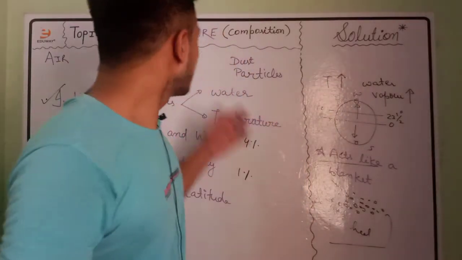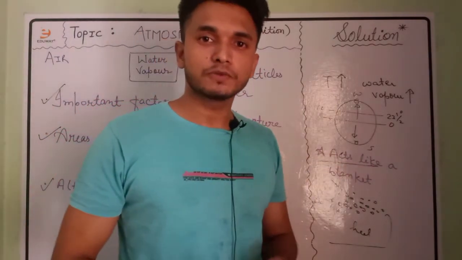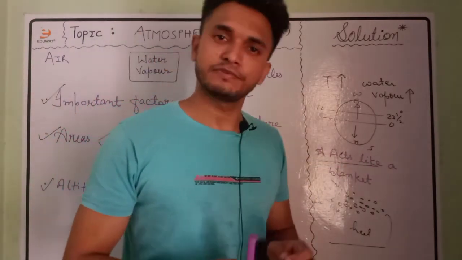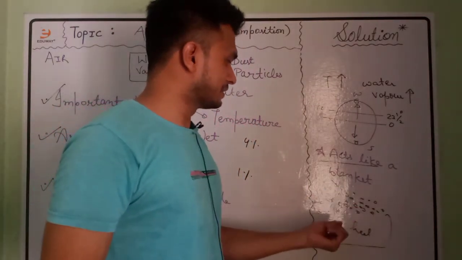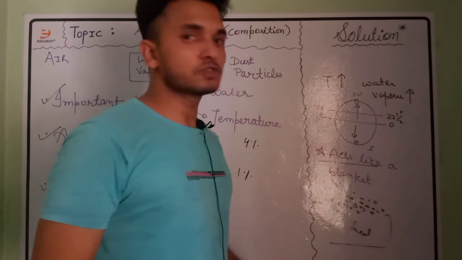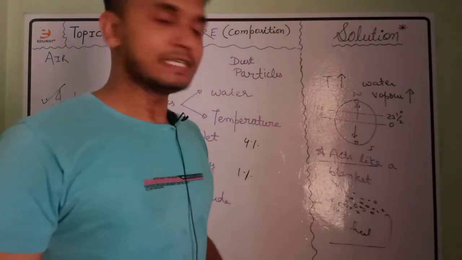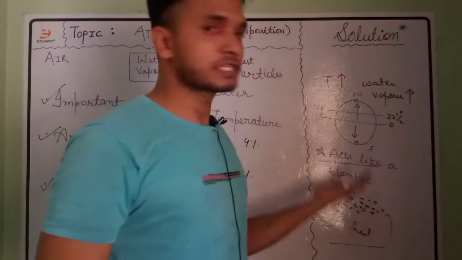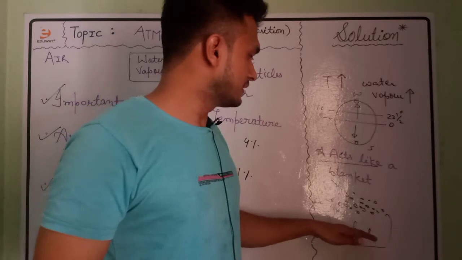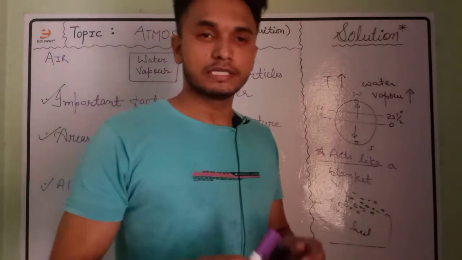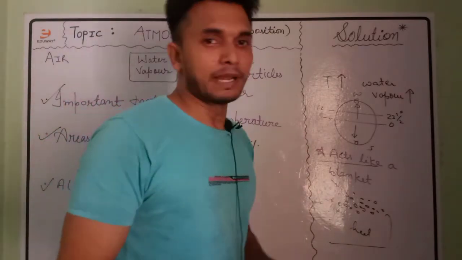Finally, let us discuss how water vapor acts like a blanket. For this, one needs to understand the mechanism very well, and the mechanism is very simple. The water vapors in the air absorb the incoming solar radiations carrying heat, and they also do not allow the long wave radiations to escape through them. In this way, they preserve the heat within the earth. This is how you can say that the water vapor acts like a blanket.